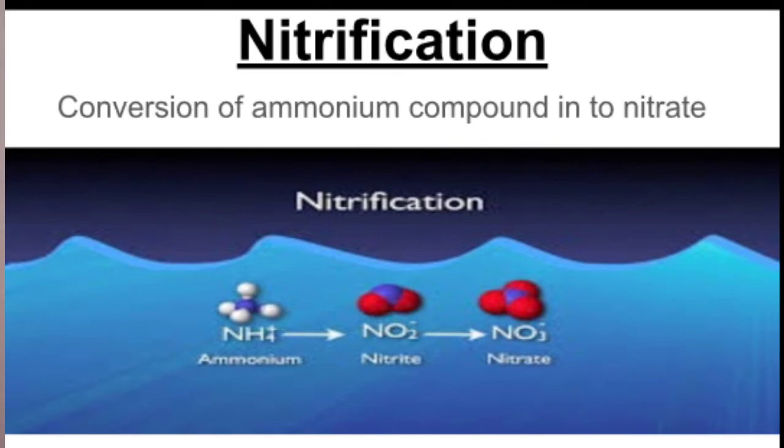So after this ammonia and ammonium salt is formed, we need to change them back into their nitrate form. This is done by the nitrifying bacteria in the process of nitrification, that is conversion of ammonia or ammonium salt into nitrate back. This process is known as nitrification.